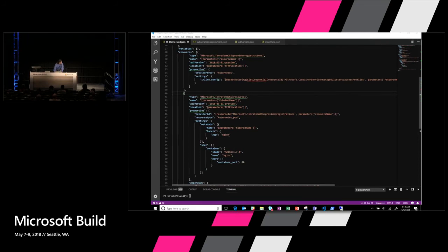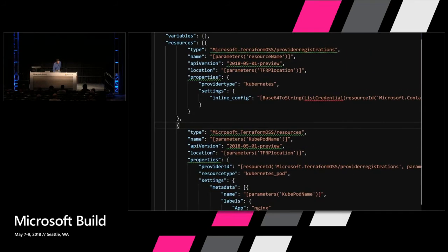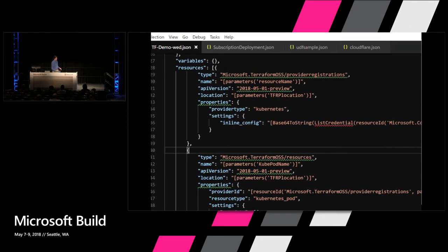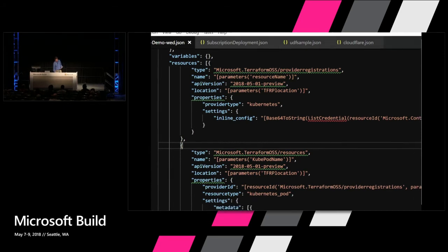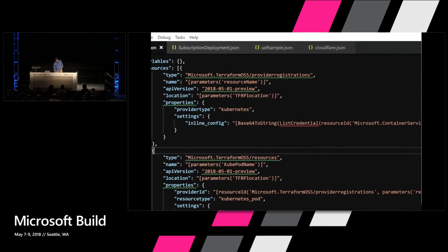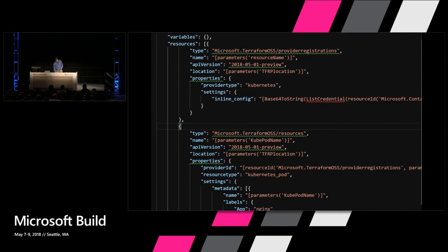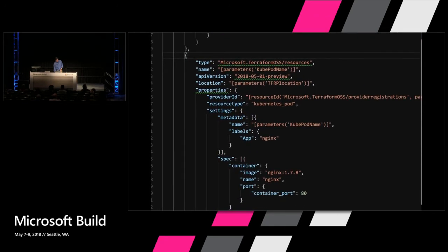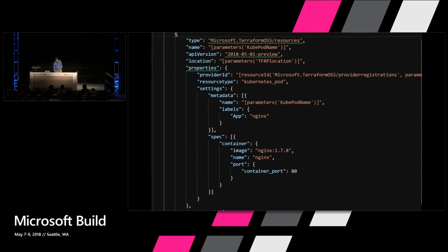So in this template here, I will zoom in. This is a template that uses an existing Kubernetes deployment in Azure. And here it's accessing this new Microsoft.Terraform resource provider, and it's doing a provider registration. So it's registering this provider type Kubernetes, that's the Terraform resource provider, and giving it an inline config that it requires, a different version on the Terraform side. And then it is creating a resource, and it's doing a container deployment into that Kubernetes cluster, something that you can do with this Terraform provider.